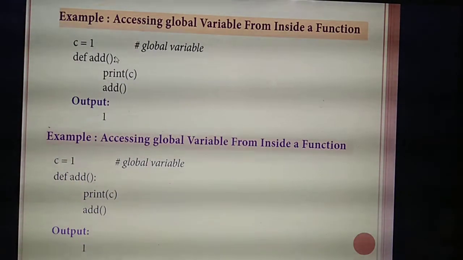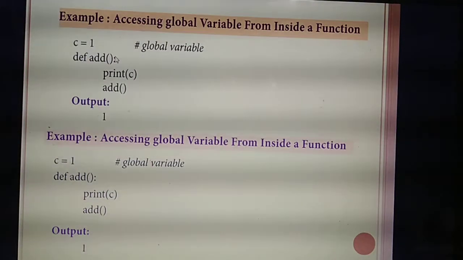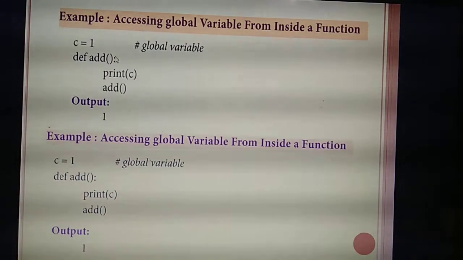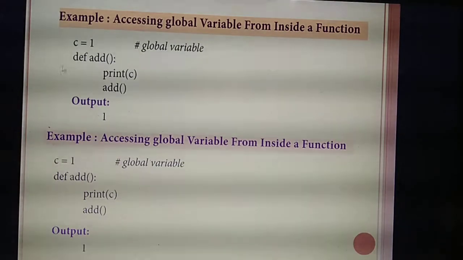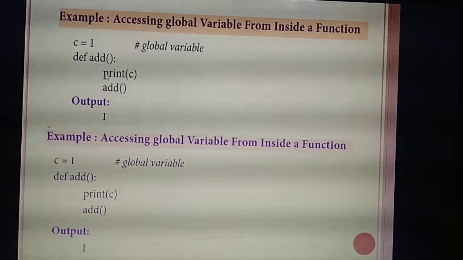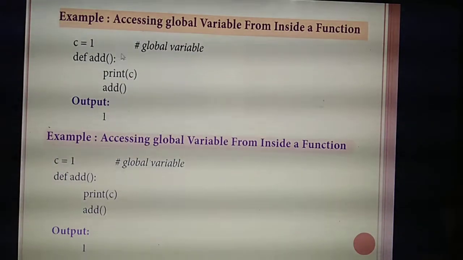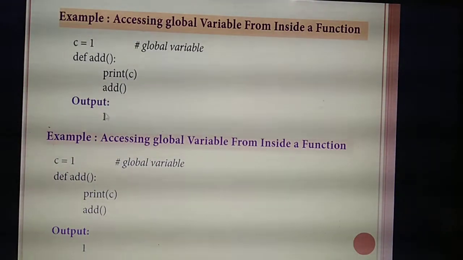You can access the variable anywhere inside the program. So this variable declared outside the function we call a global variable, but you are calling the variable inside the function. You are printing, then the function block is over. What output will you get? 1.